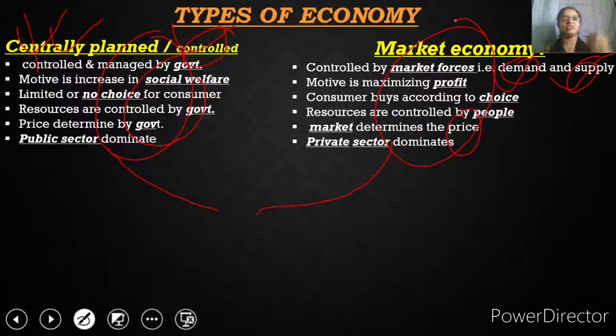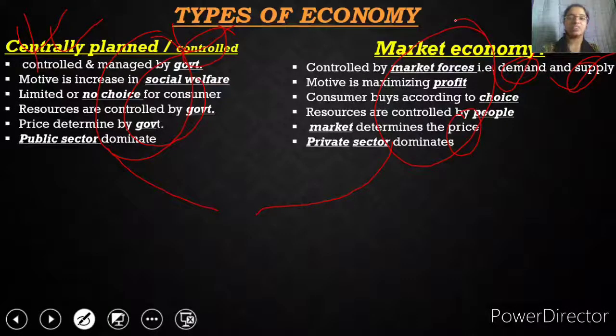The standard of living will not develop because the government can do only for the basic necessities. The government can't increase the luxurious goods in life or for the country. At the same time, if the government is controlling the price, ultimately the profit level of the entrepreneur will not increase, and then they may stop the production also.